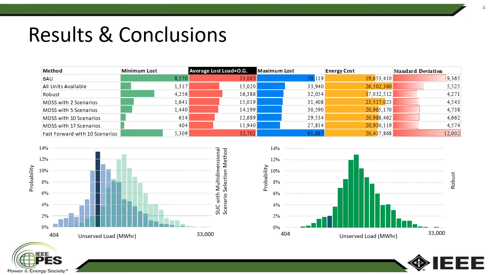To prove the efficiency of our method, we compared it with a couple of other well-known methods. So business as usual, keeping all the units available, doesn't matter how much is the cost, robust optimization, fast forward selection for scenario selection. And as you can see, not only the average unserved load and generation cost is better with our method, but also the standard deviation is much lower, which means that we are going to see more accurate solution for the problem.